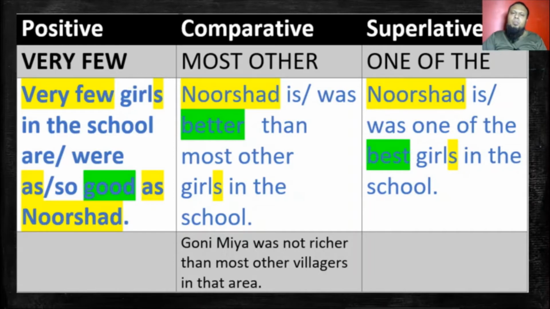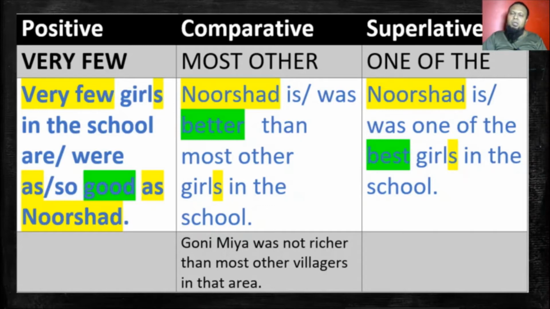Now, very few girls. Remember, girls is a plural form. That's why I'm using the very few form. And here, the good inside the green box, good is the positive form of the adjective.